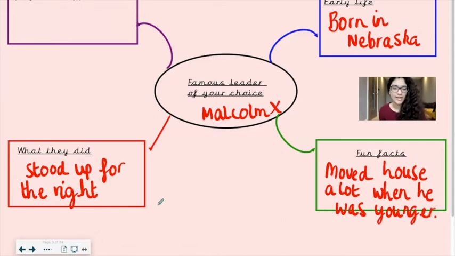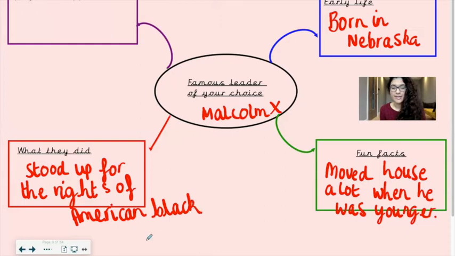So stood up for the rights of, I'm going to write American Black people. But obviously it was Black people in general, but he was in the US at the time, so I'm going to just stick with that. American Black people. Lovely. And then in terms of his physical appearance, he had the most funky glasses. So I'm going to say square glasses.